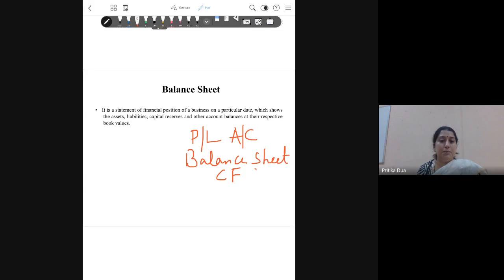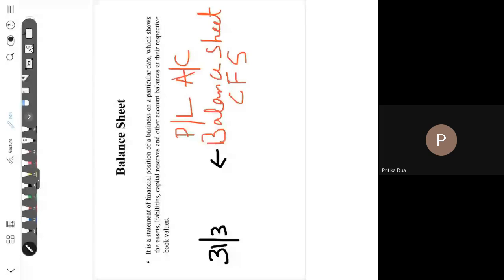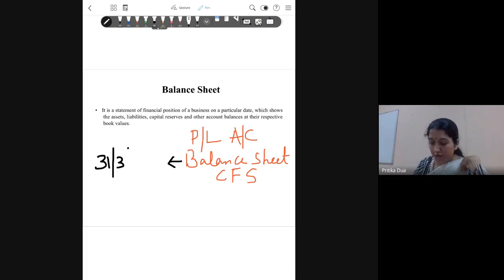Now, since we are talking about the balance sheet first, the balance sheet is prepared on the last date of the financial year. The average normal financial year starts on 1st of April and ends on the 31st of March, which means that the balance sheet for the current financial year will be prepared on 31st March 2022.